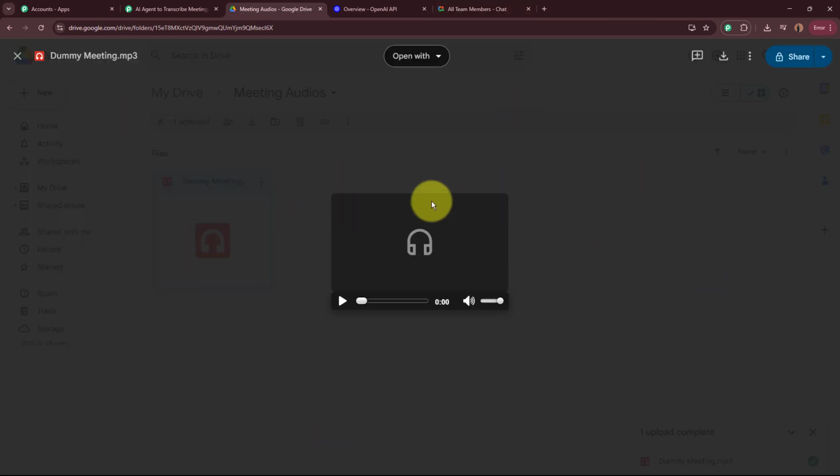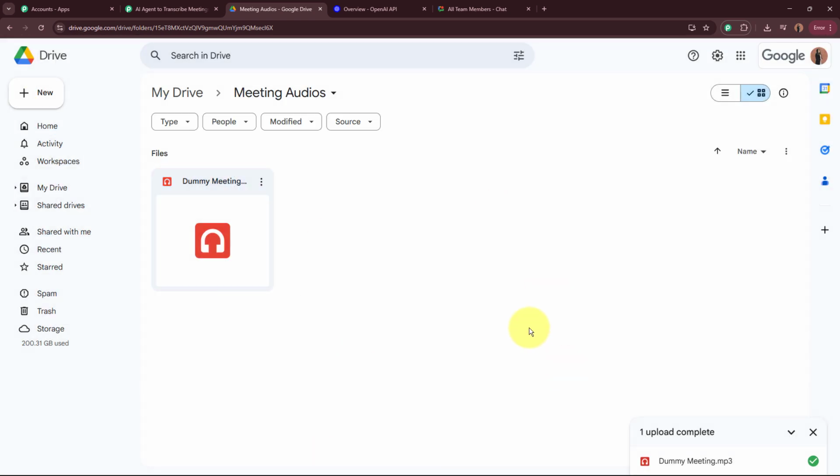That means the AI agent that is going to generate the transcribe and the summary of this audio of my meeting can also not have the access of this file right over here. So now in order to make this file accessible, I cannot every time manually make individual files accessible. That is very time consuming. So instead of updating the access of every single file individually, what you can do is you can simply make this entire folder accessible to everyone.